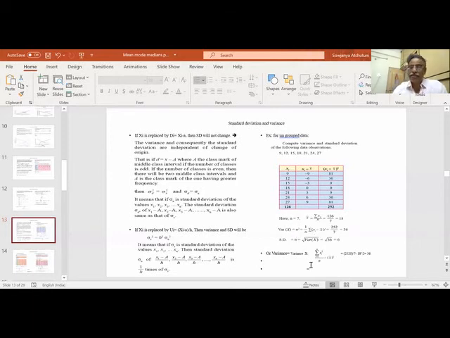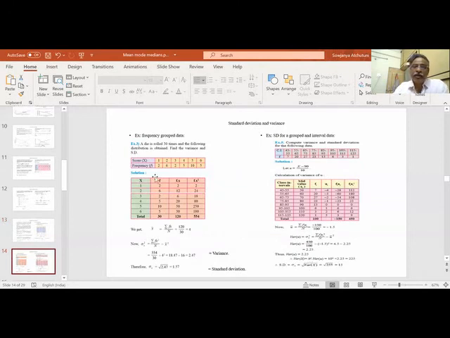We'll see another example. Let us see a frequency data. This is frequency, this is xi, scores. A die is rolled 30 times and the following distribution is obtained.